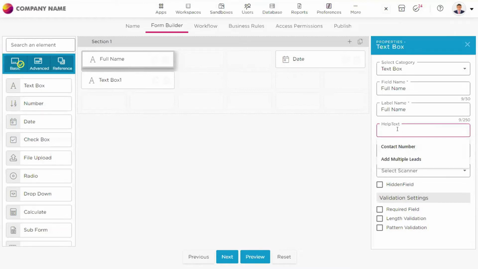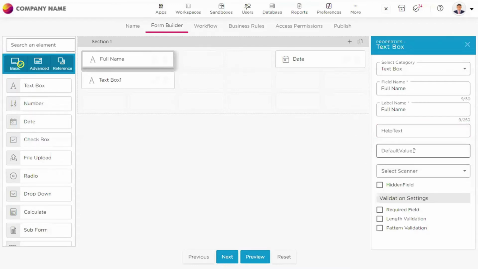Help text is basically, in a generic way, a hint or a direction you can give to the users when they are filling that particular data capturing field. So for a full name, I can tell the user that you need to enter your first name and last name as a full name. So I can direct this with a help text.